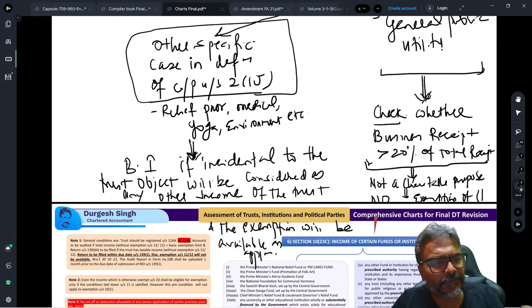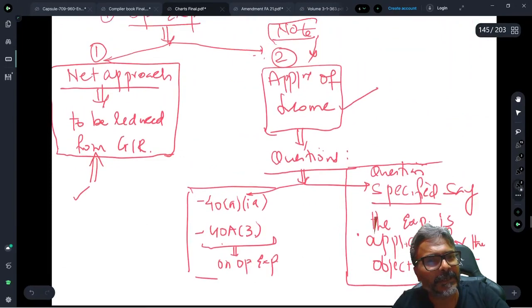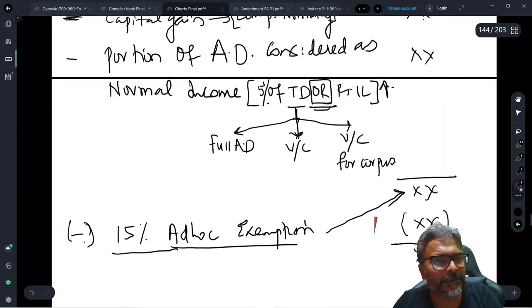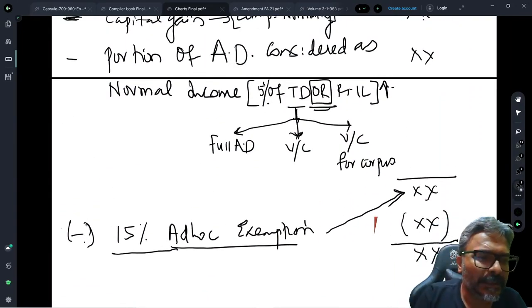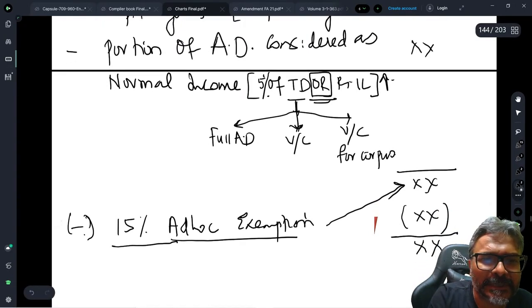Is that clear to all of you, students, now? So this is precisely what you have to be very careful about: reading the question. I have told you earlier also, I am repeating this again, students. This trust taxation has each element. It can really bother the students.